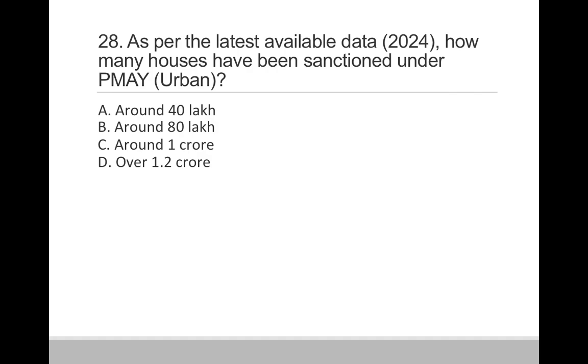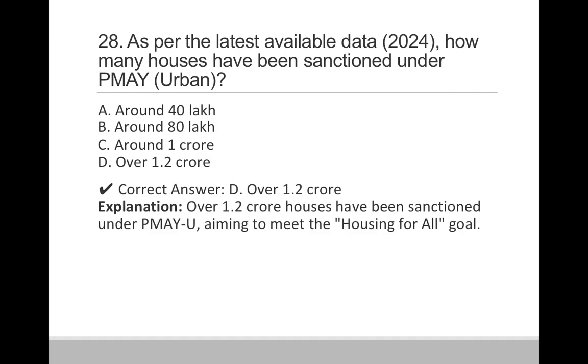Question 28. As per the latest available data, how many houses have been sanctioned under PMAY Urban? Option A, around 40 lakhs. Option B, around 80 lakhs. Option C, around 1 crore. And option D, over 1.2 crore. So correct answer is option D, that is over 1.2 crore.